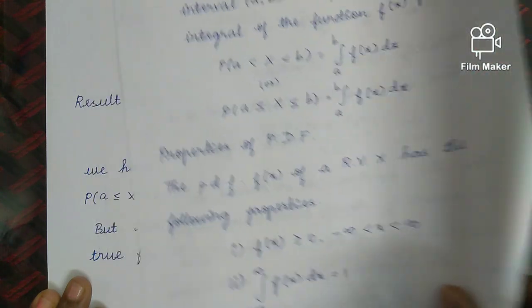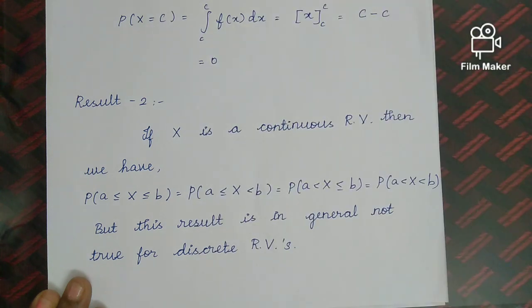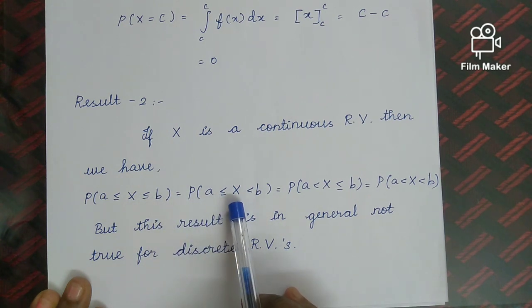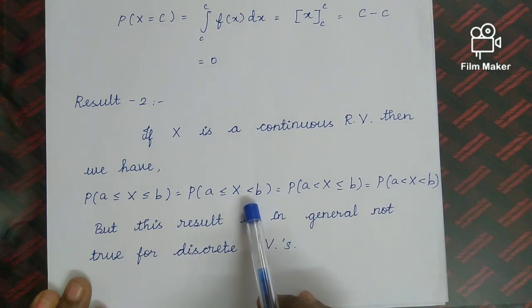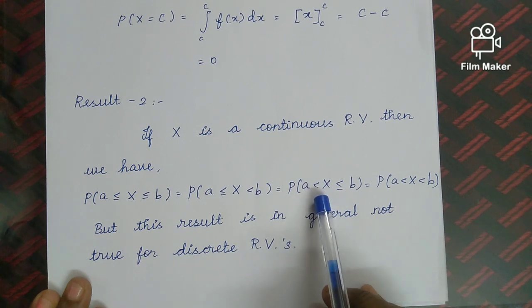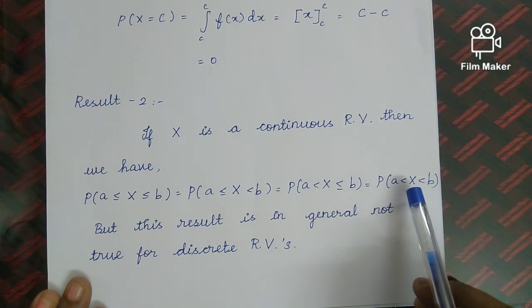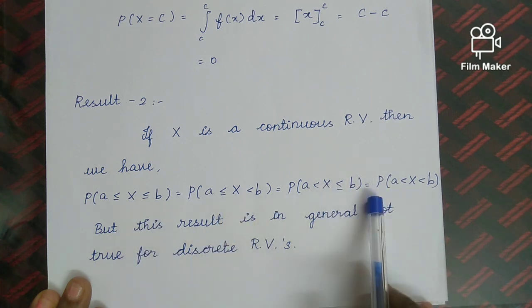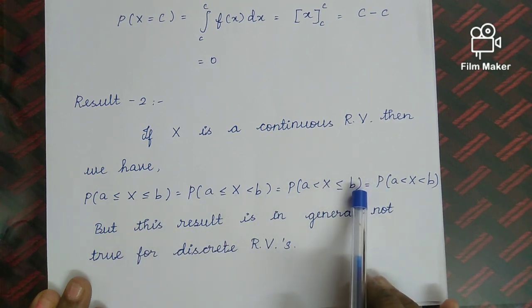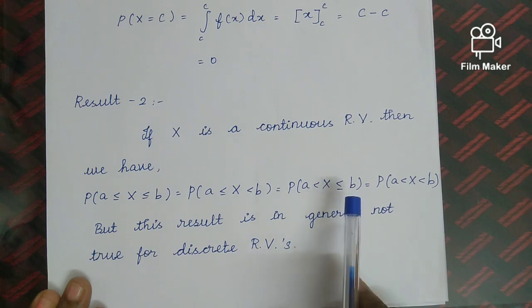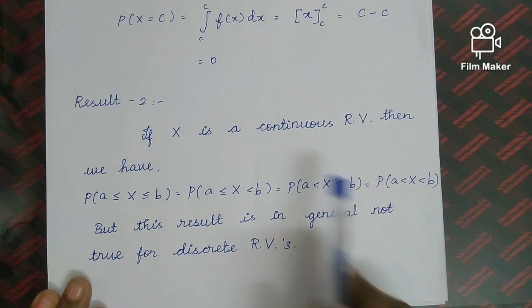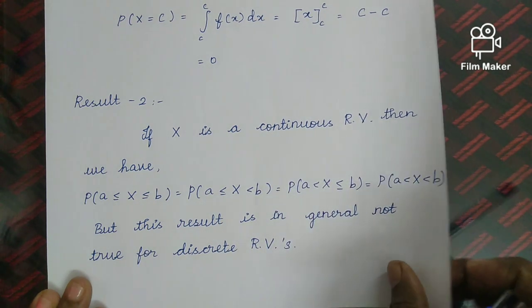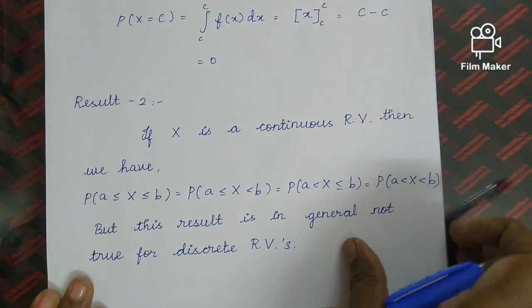Okay, the same result, only in result 2. So P(a ≤ X ≤ b) is equal to P(a ≤ X < b), by the same manner equal to P(a < X ≤ b), and equal to P(a < X < b). This result is in general not true for a discrete random variable. This result is true only for a continuous random variable. So this is what result 2 says.